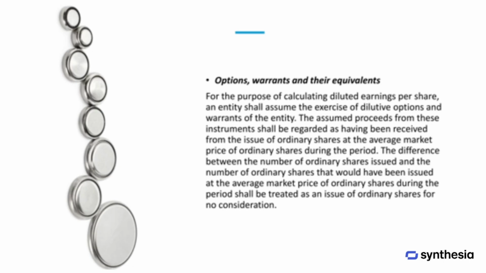When calculating diluted earnings per share, a company assumes that all dilutive options and warrants are exercised. The proceeds from these instruments are considered to have been received from issuing ordinary shares at the average market price during the period. The difference between the number of shares issued and the number that would have been issued at the average market price is treated as if the shares were issued for no consideration.